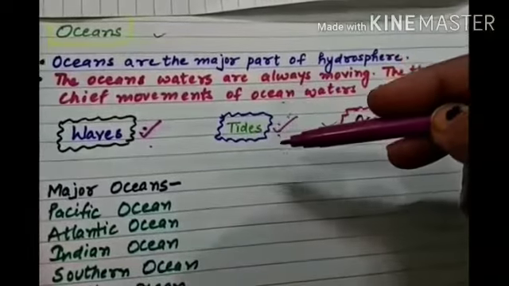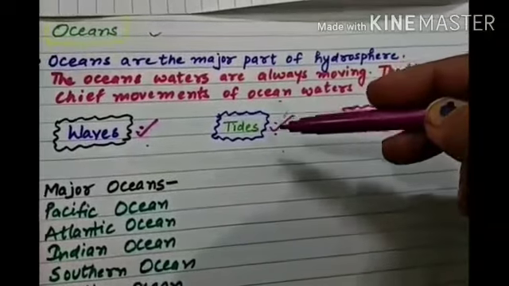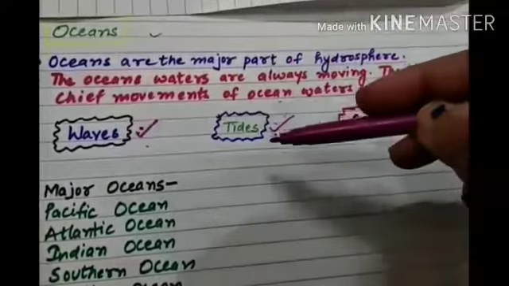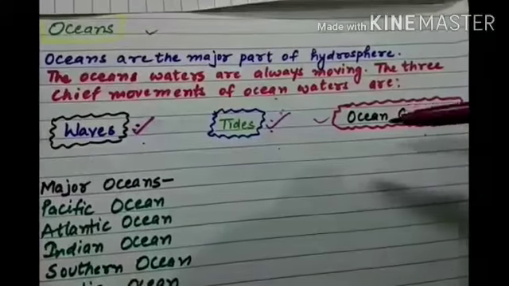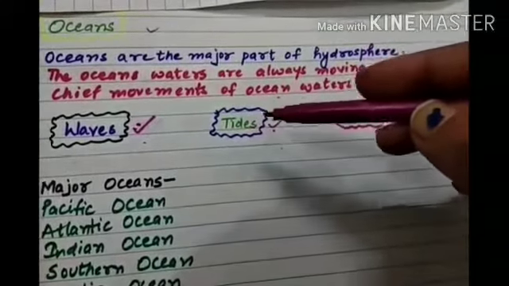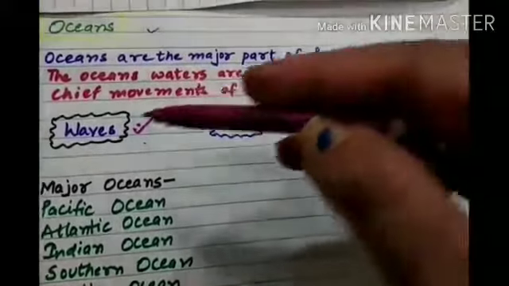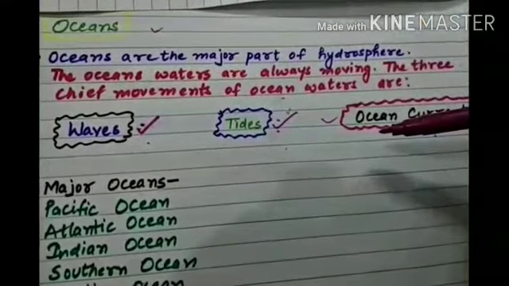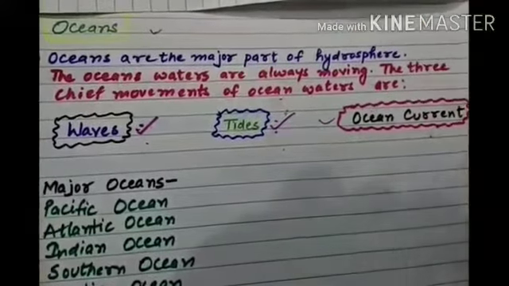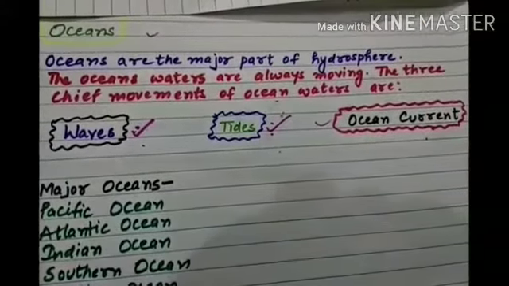Rhythmic rise and fall of water. You're going to study in class 7 about waves, tides and ocean currents. Tides are also of two types. That also you're going to study in class 7th. So okay. And now the ocean current. We will talk about the ocean current.